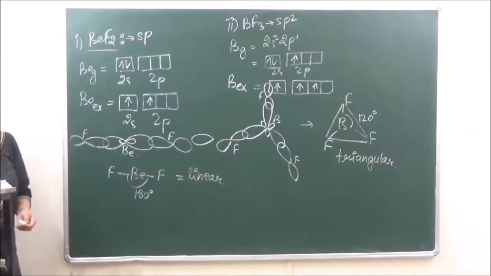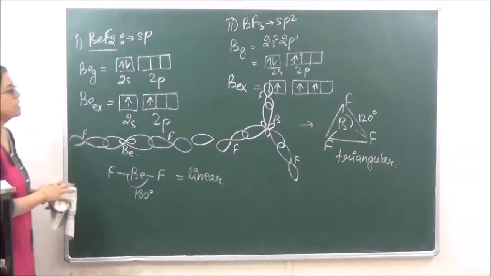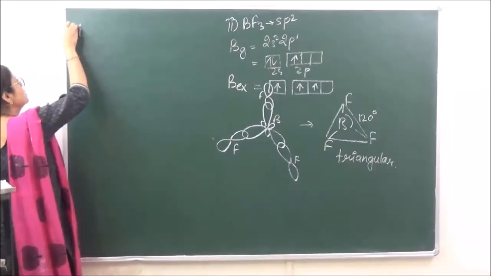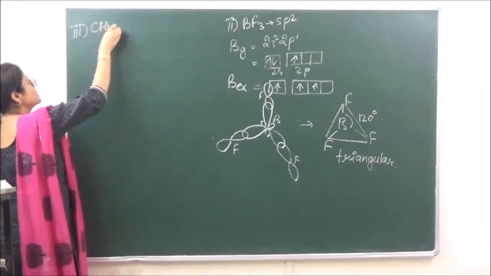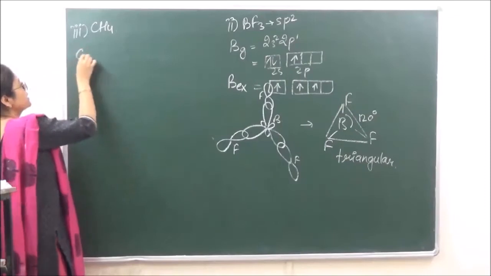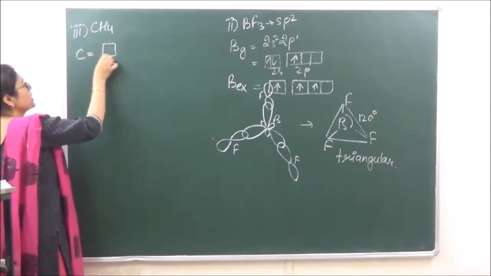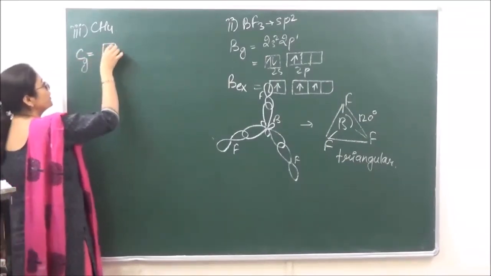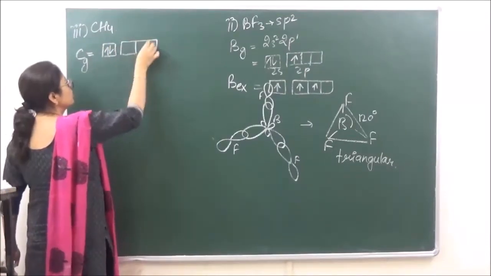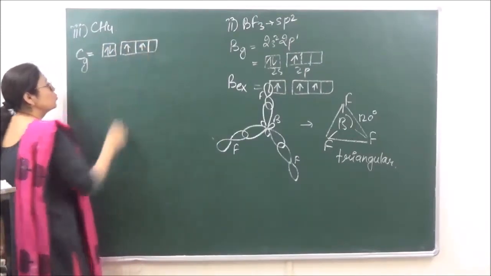Okay, then let's take another example. We're taking the example of CH4. Now in this case, the electronic configuration in the ground state is going to be 2s2 2p2.